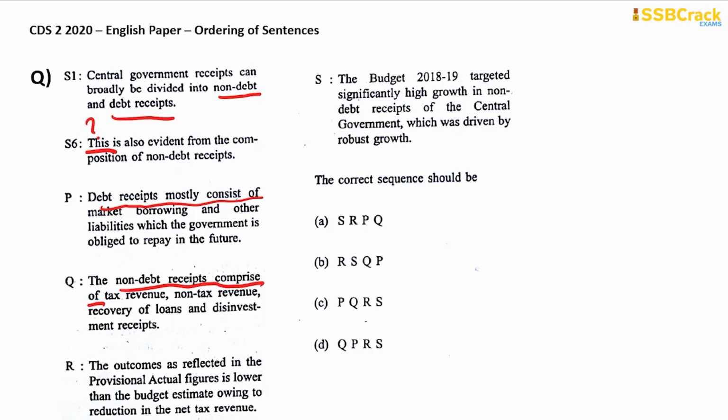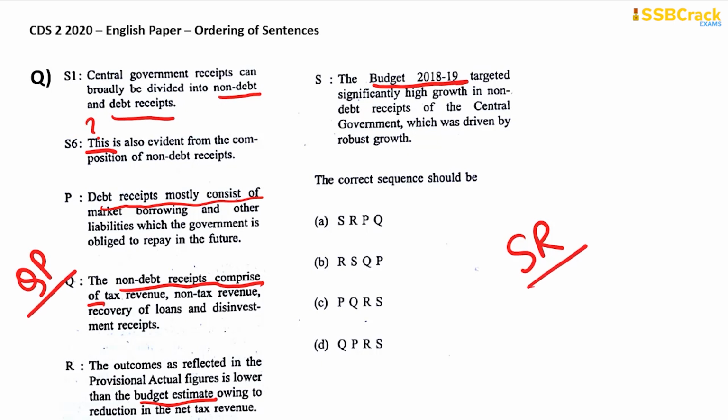R is talking about the outcomes as reflected in the provisional actual figures, which is lower than the budget estimate. What was the budget estimate? It has already been talked about in S, the budget. This is the budget estimate of 2018-19. So you know now that R will be following S. SR will be there. But you also know that because the first sentence talks about non-debt and debt receipts, you will also have to talk about non-debt and debt receipts, what they are. And therefore, Q will be there followed by P. So you have to find out a combination with QP and also SR.